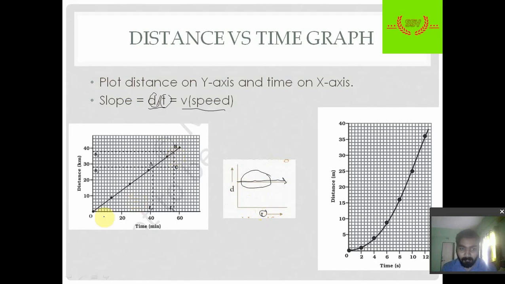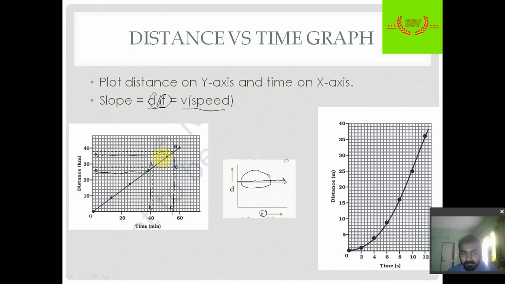The next case is the uniform motion case, when a body covers equal distance in equal time intervals, like in this. See here, at 40 minutes the body has covered some distance corresponding to this point, and at 60 minutes it has covered the same additional distance. Hence in an interval of 20 minutes it is covering the same distance.